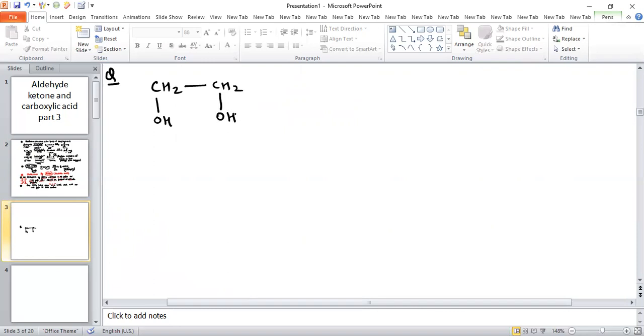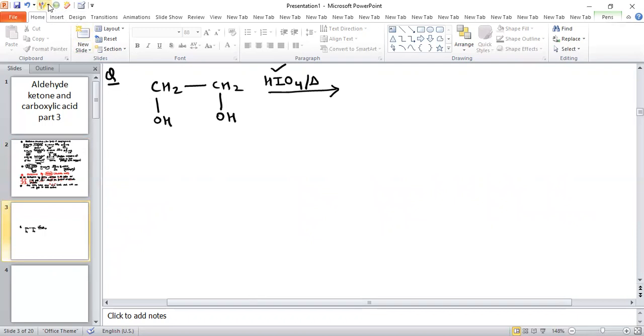The reaction of this compound with HIO4 and heat. First see the conditions. These two carbons are vicinal carbons and two OH groups are present at the vicinal position. So yes, the oxidation by HIO4 is possible.